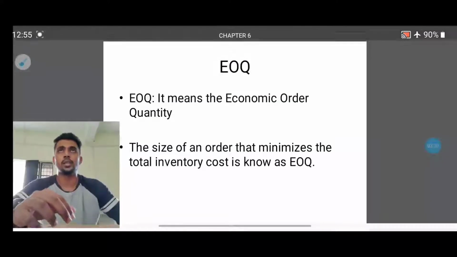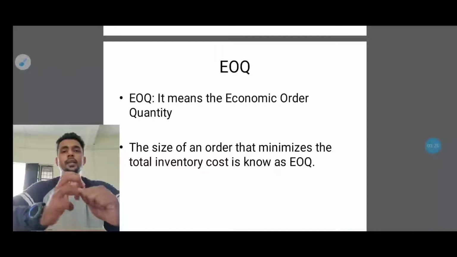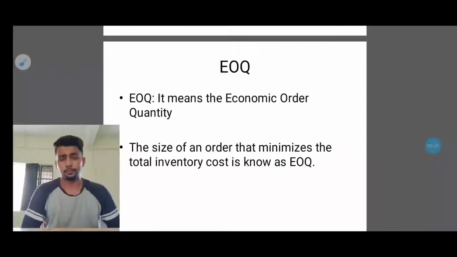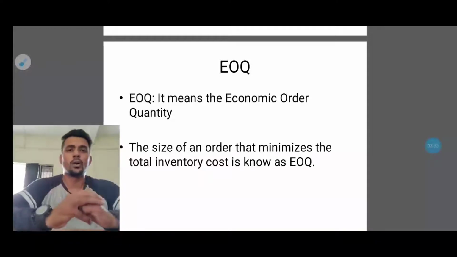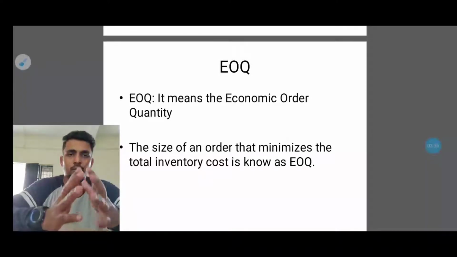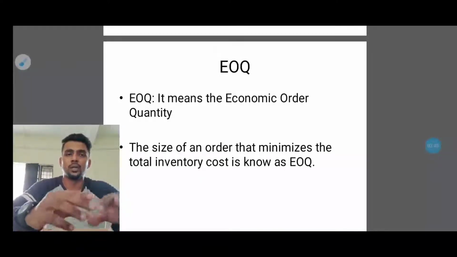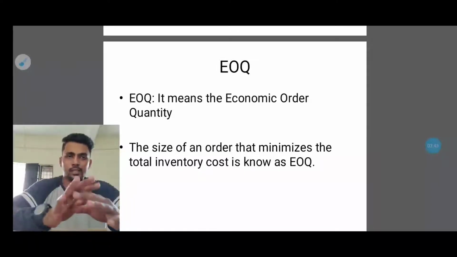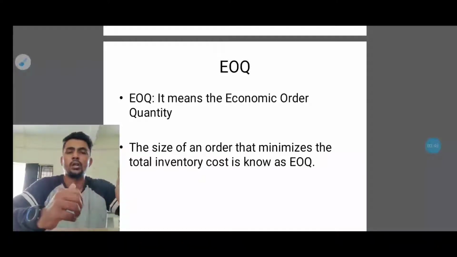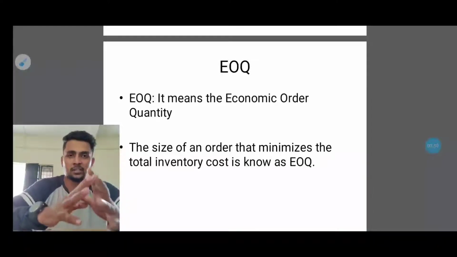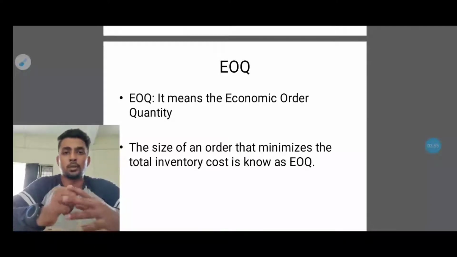That is called EOQ, which means economic order quantity. If you take industries, the economic order quantity plays a major role. The size of an order that minimizes the total inventory cost is known as EOQ. If you take a product, the order size matters a lot. So in which way can the company minimize the cost? All companies will be looking for profit. They don't want the company to run at a loss.